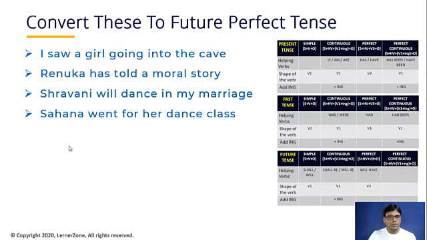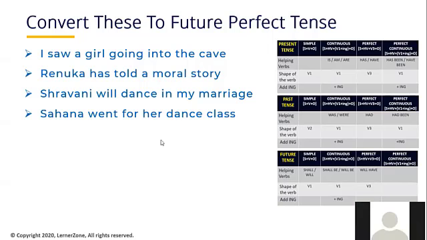Okay, now here we are using the second shape of the verb, Samiksha, correct? Yes. In all the three tables, where are we using only V2? In simple past tense, correct? In simple past tense, we are not using any helping verb, but we are using the second shape of the verb. That's why "Sahana went for her dance class" is a sentence framed in simple past tense, correct?